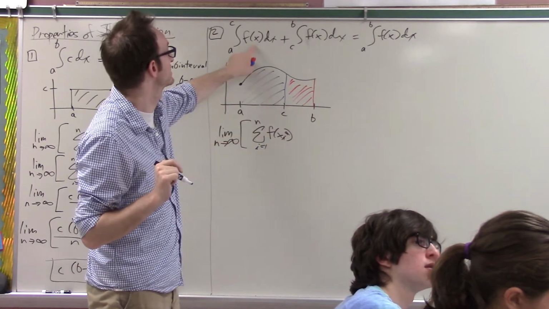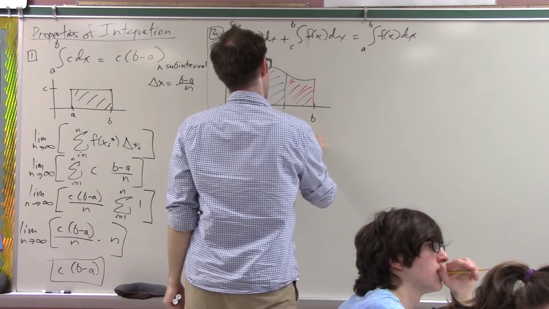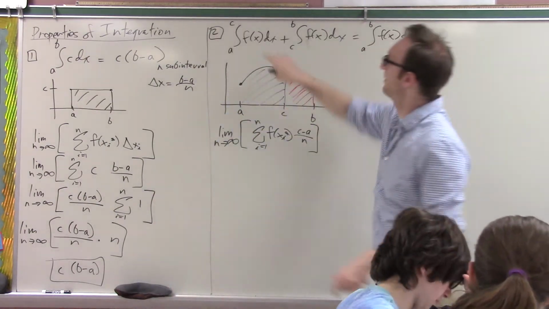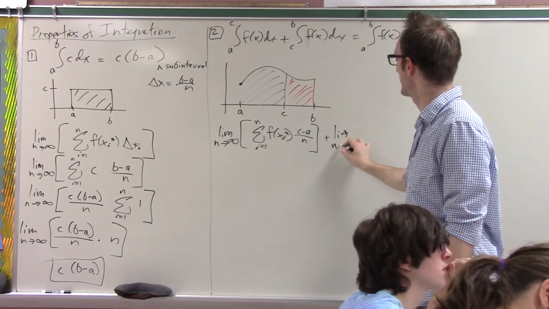No, the first one, I'm doing just this one. This would be c minus a over n, right? Yeah, this would be c minus a over n. That's the width of each subinterval over here. And then plus the limit as n goes to infinity.